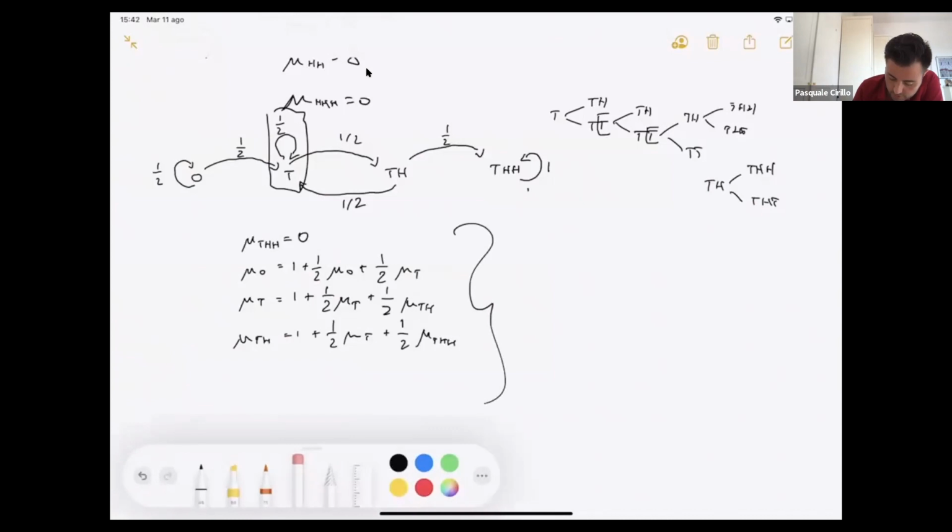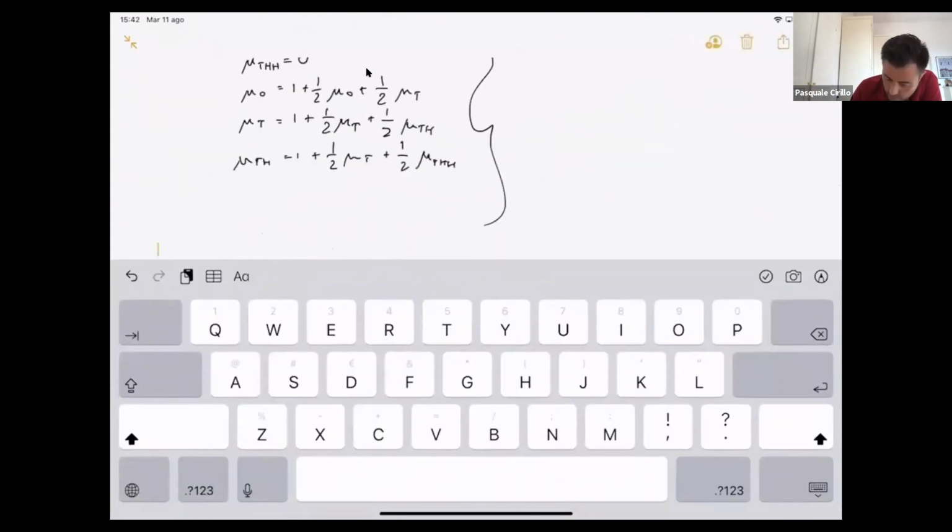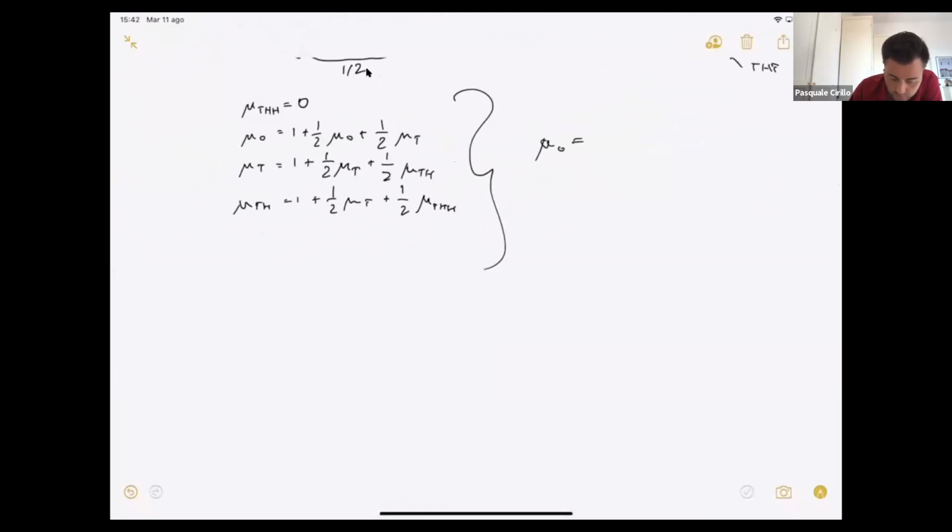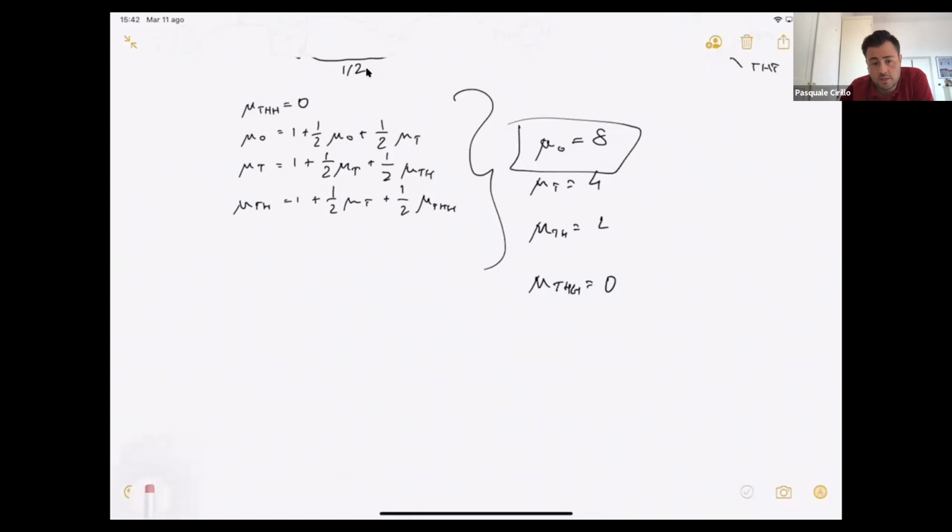The solutions that I give you are mu0 equal to 8, mu t equal to 4, mu th equal to 2, and mu thh equal to 0. So what we are interested in is the expected number of tosses to get THH. So it means that we start from 0, and this is the expected number of tosses that we have. Okay?